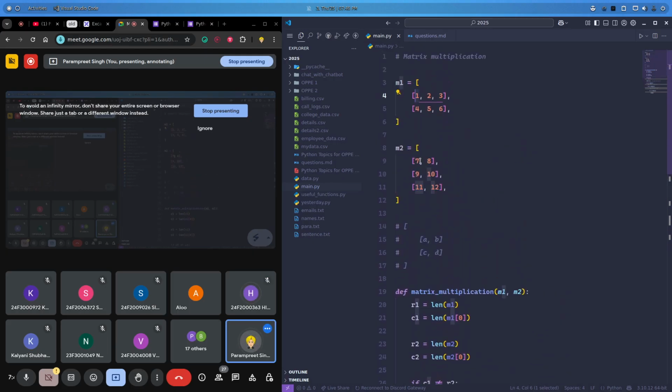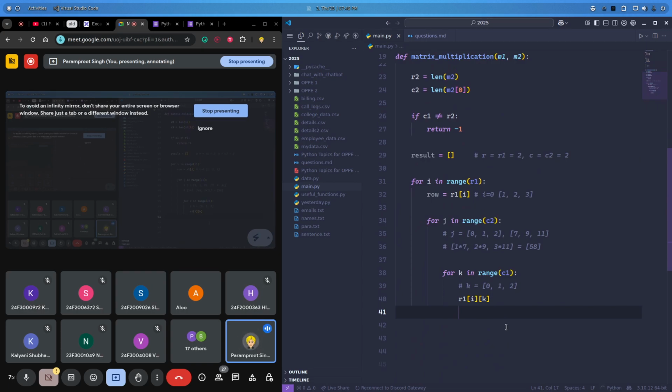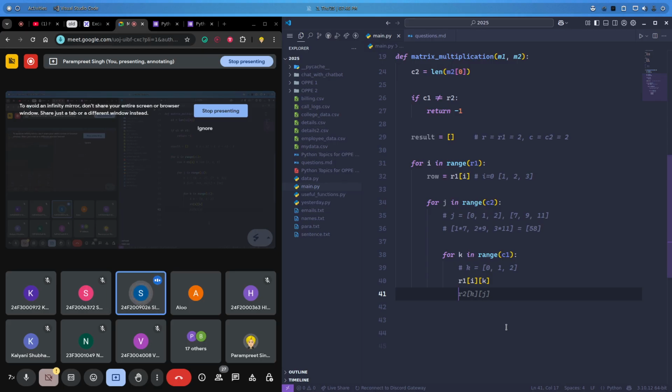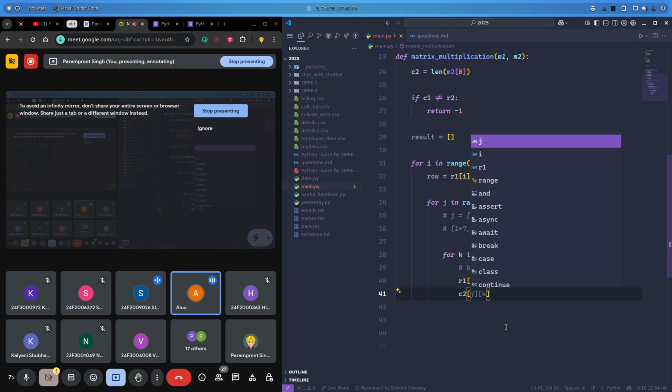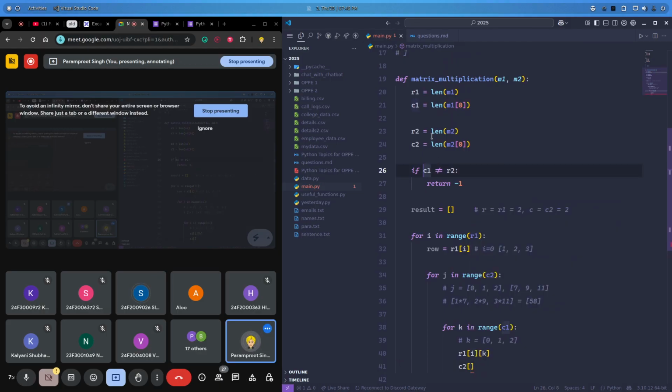Now I want to access 7 from M2. Now tell me, how can I access this 7 from M2? C2 of j of k.